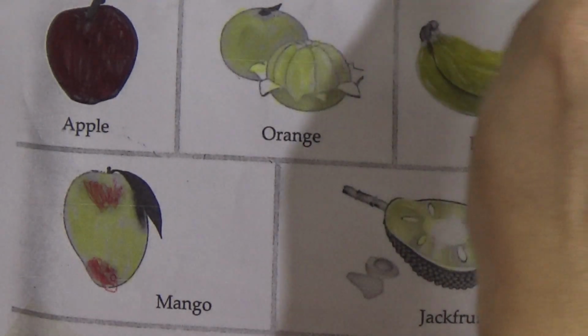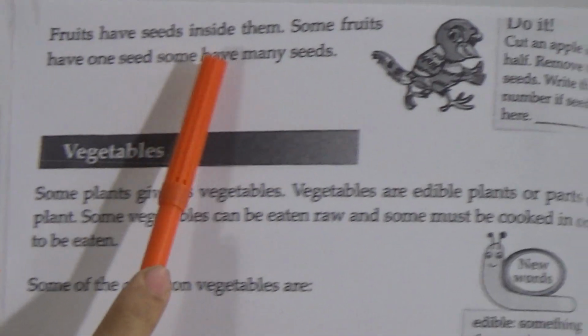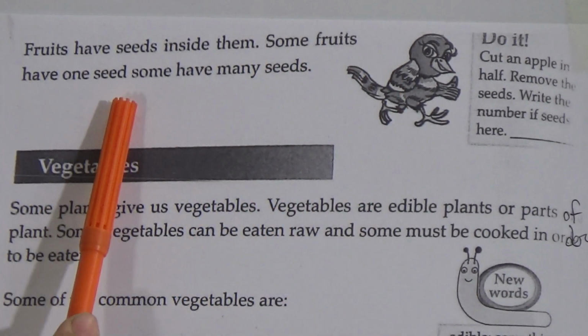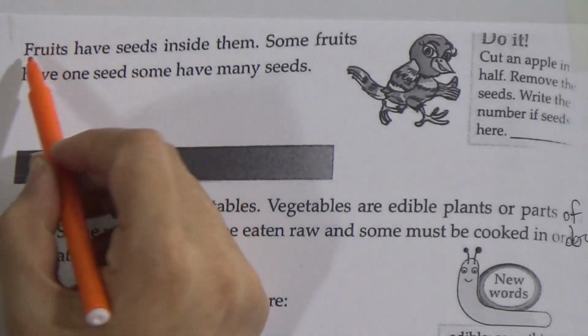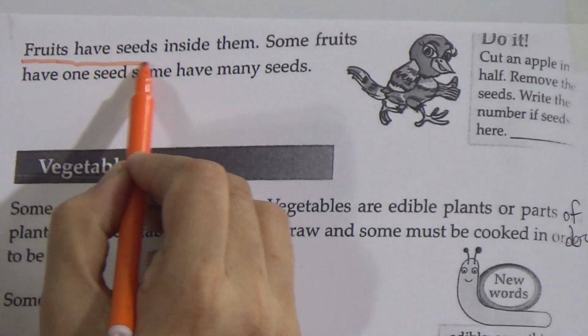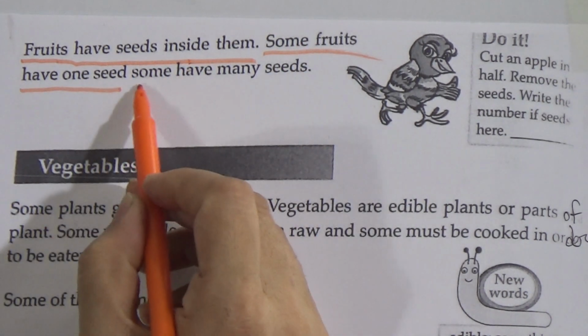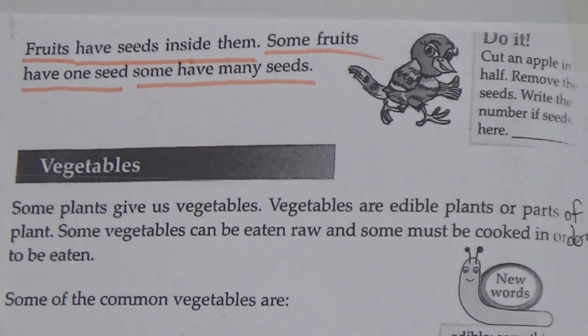Okay, now come to the next page. Fruits have seeds inside them. Some fruits have one seed and some have many seeds. Okay, underline this line. My dear students, look at this picture.